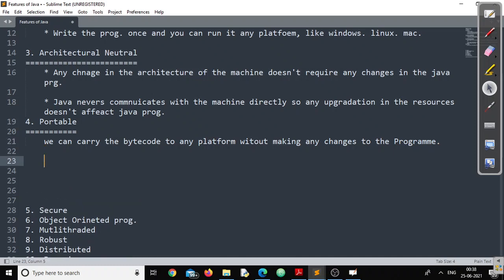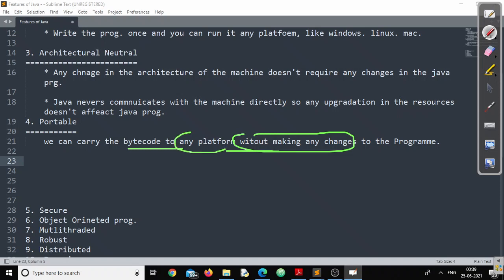Like we can change to any operator that is best suited in my area with or without changing my mobile number. Similarly, here what we said is, we can carry the bytecode to any platform without making any changes. We can carry it to any platform.